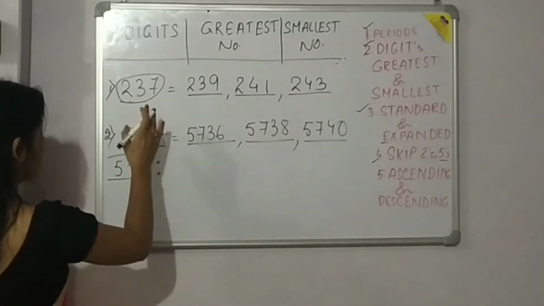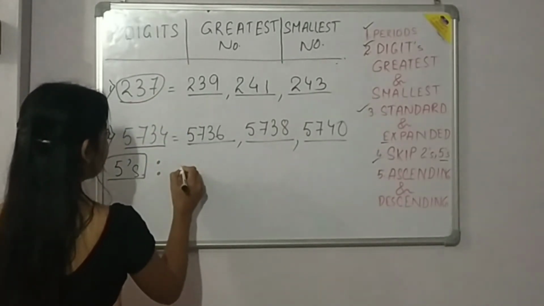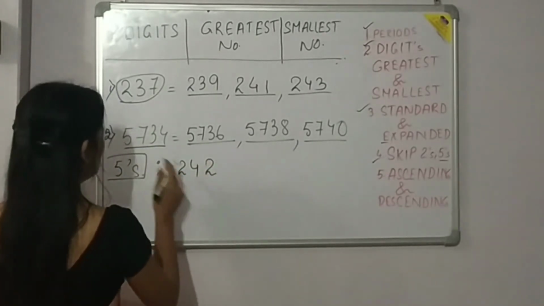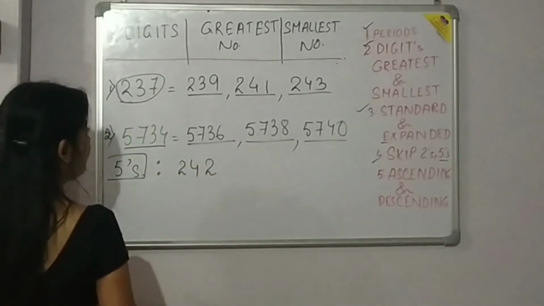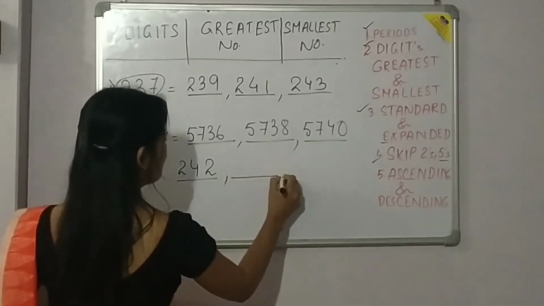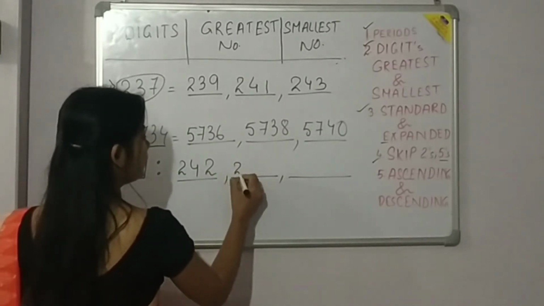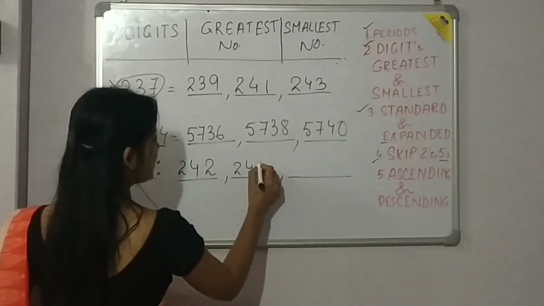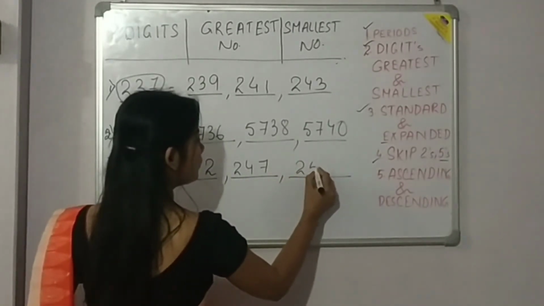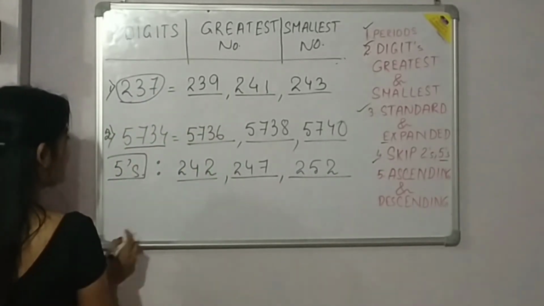So if I add 5 to this number, I will get 242. 237 plus 5 gives you 242. And next, 242 plus 5 will give you how much? 247. And 247 plus 5 will give you 252.